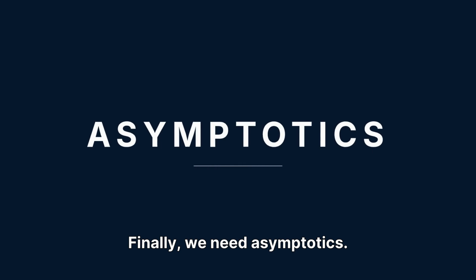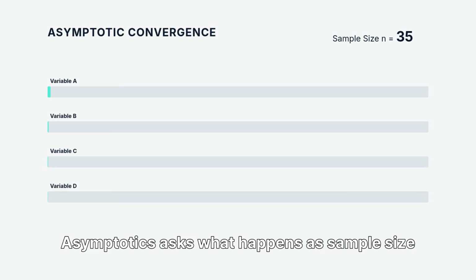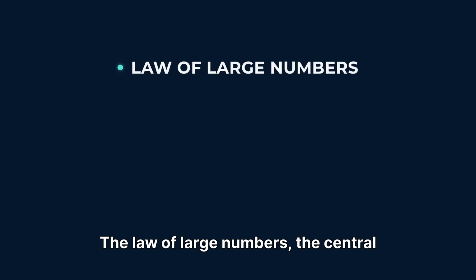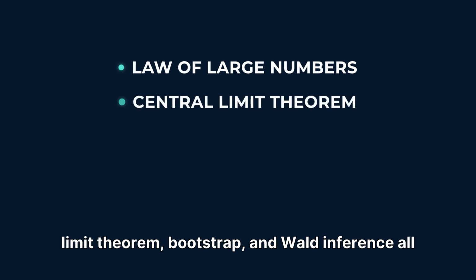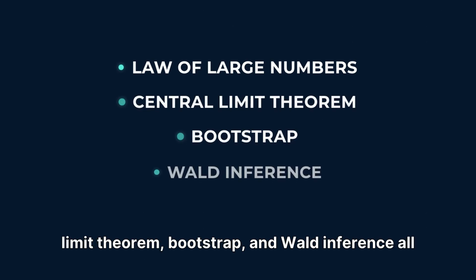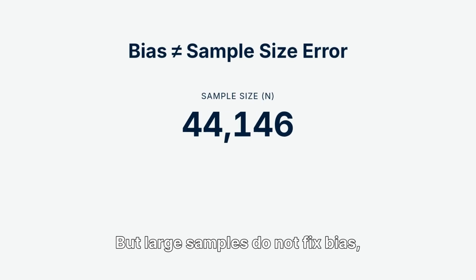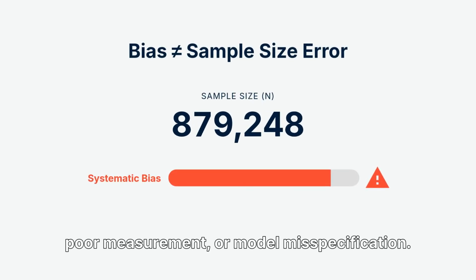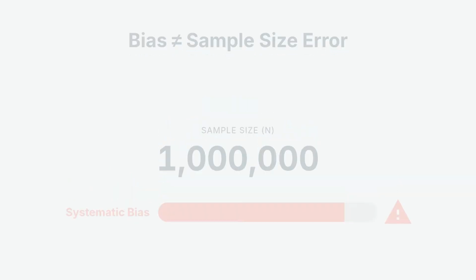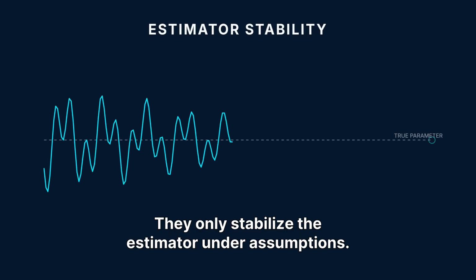Finally, we need asymptotics. Asymptotics asks what happens as sample size grows. The law of large numbers, the central limit theorem, bootstrap, and Wald inference all live here. But large samples do not fix bias, poor measurement, or model misspecification. They only stabilize the estimator under assumptions.